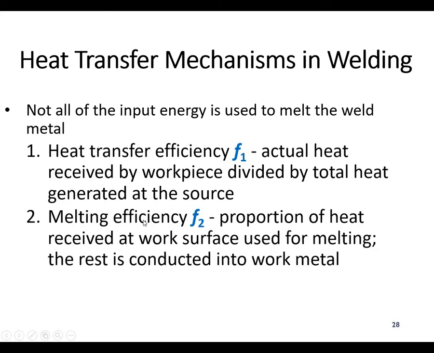Second one is the melting efficiency, F2. This is basically the proportion of heat received at the work surface used for melting. Heat received at the workpiece, and this is for melting, divided by the total heat. So this is F2, a relative portion of the heat received at the work surface for the melting.